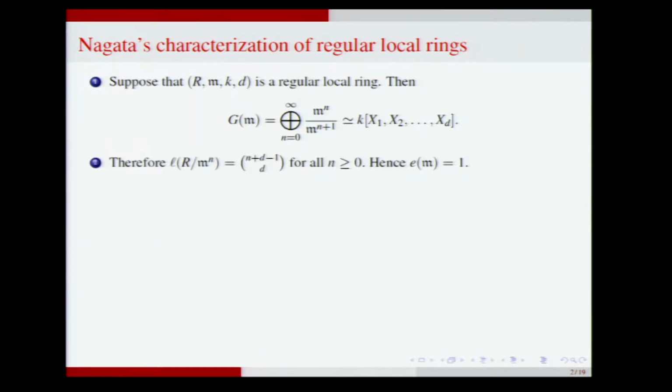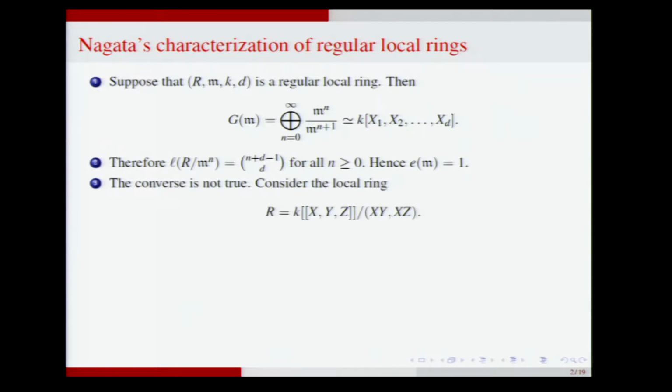We have a local ring with residue field K and dimension d. And local ring will mean Noetherian local ring if I don't say this. Then the associated graded ring is a polynomial ring in d variables. And therefore, we can calculate the Hilbert-Samuel function of the maximal ideal, that is n plus d minus 1 choose d for all n, and therefore the multiplicity is 1. And the converse is not true. If the multiplicity is 1, the ring need not be a regular local ring.